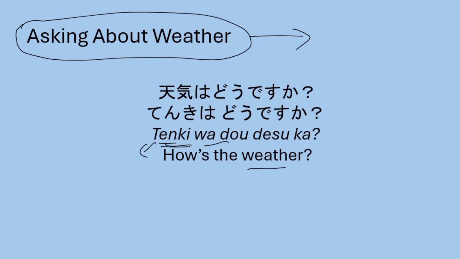Do means how, and desu ka makes it more polite. So how's the weather? Tenki wa do desu ka? When I'm asking about the weather, I can say tenki wa do desu ka? How's the weather?